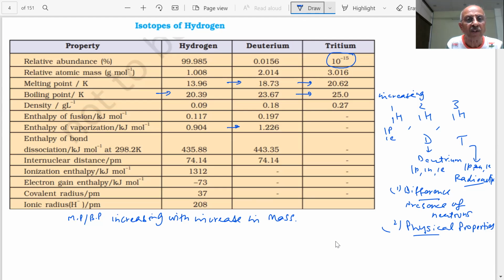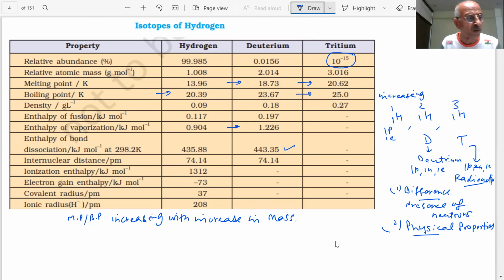Enthalpy of bond dissociation, 435, 443. That means it will require more energy to dissociate this bond, student. Internuclear distance 74.14, 74.14. Ionization enthalpy not here. 1312. Electron gain enthalpy, covalent radius. Compounds are not known, students. We are not working on that. H minus 208 picometer. So you can see this is the comparison of the three isotopes of hydrogen.